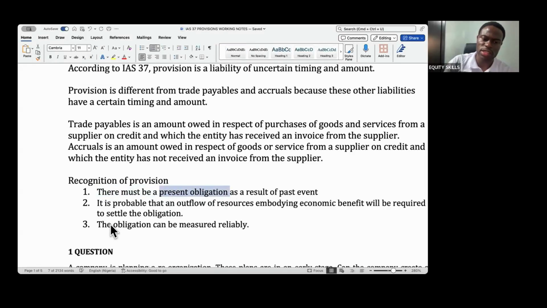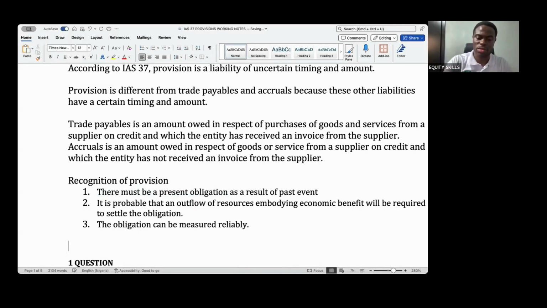You need to know that this obligation can be either a legal obligation, which is what you are required to do by the law of the land. The law requires that you must do it. And it can also be a constructive obligation.